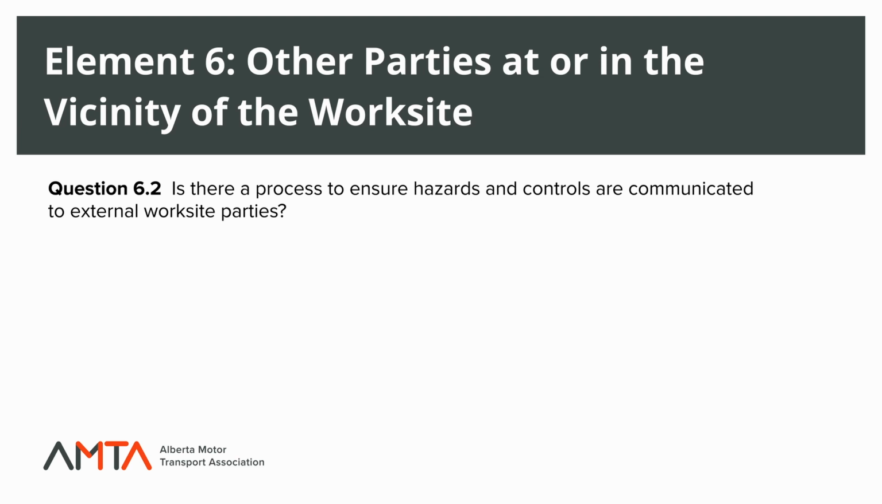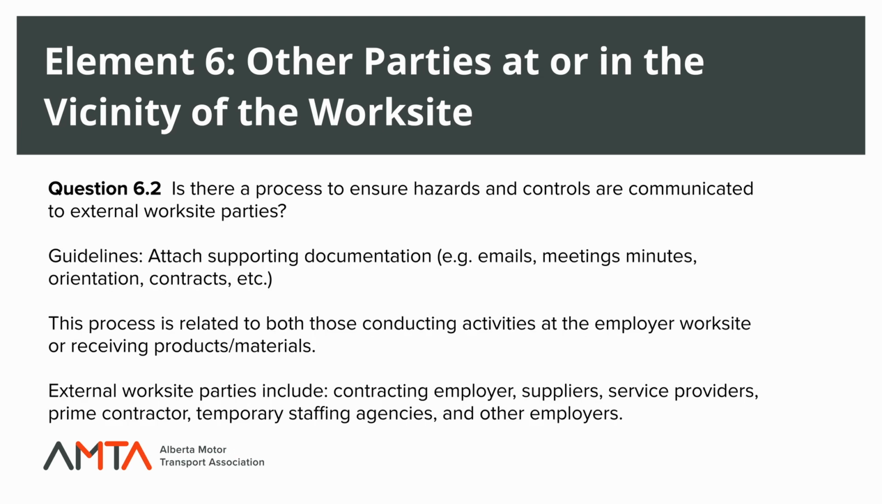Question 6.2. Is there a process to ensure hazards and controls are communicated to external worksite parties? As per the guidelines, attach supporting documentation. This could include emails, meeting minutes, orientations, contracts, etc. This process is related to both those conducting activities at the employer worksite or receiving products and materials. External worksite parties include contracting employer, suppliers, service providers, prime contractor, temporary staffing agencies, and other employers.